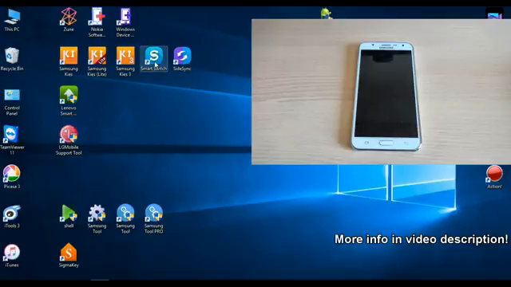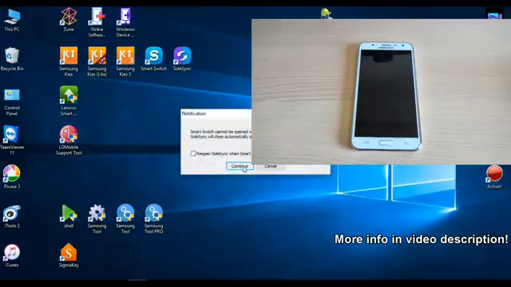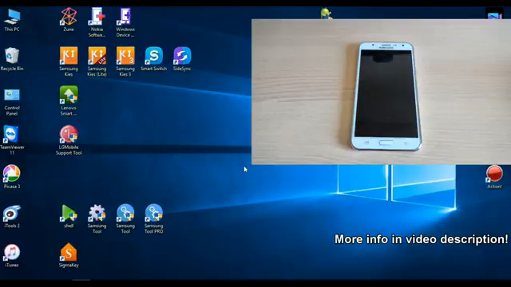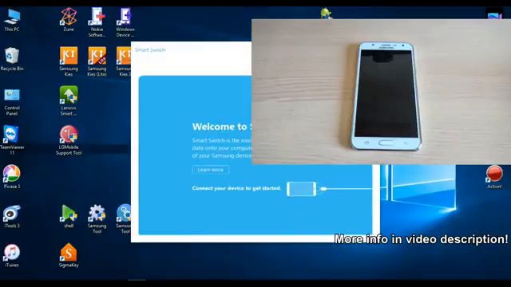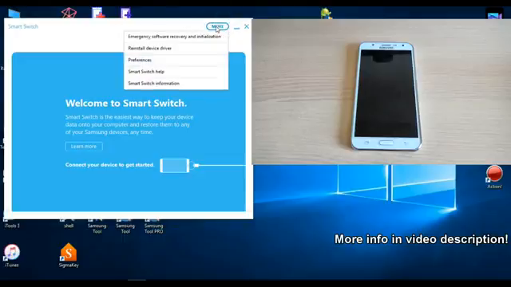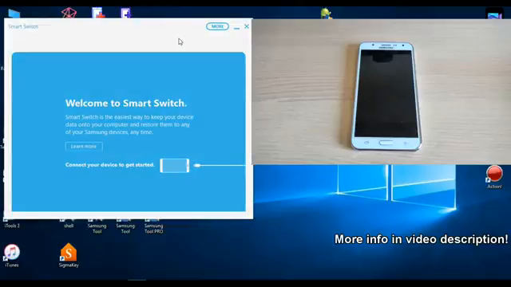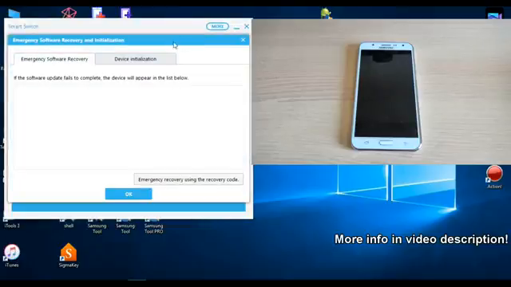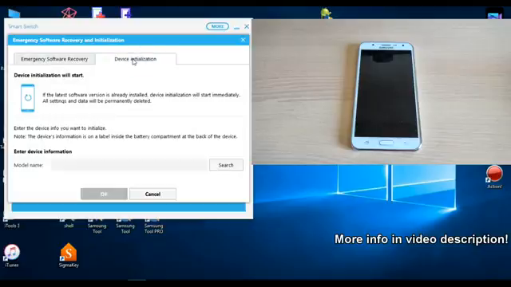and after you install this application, just open it and click on More and click on Emergency Software Recovery and Initialization. Now click on Device Initialization and here enter your model name.